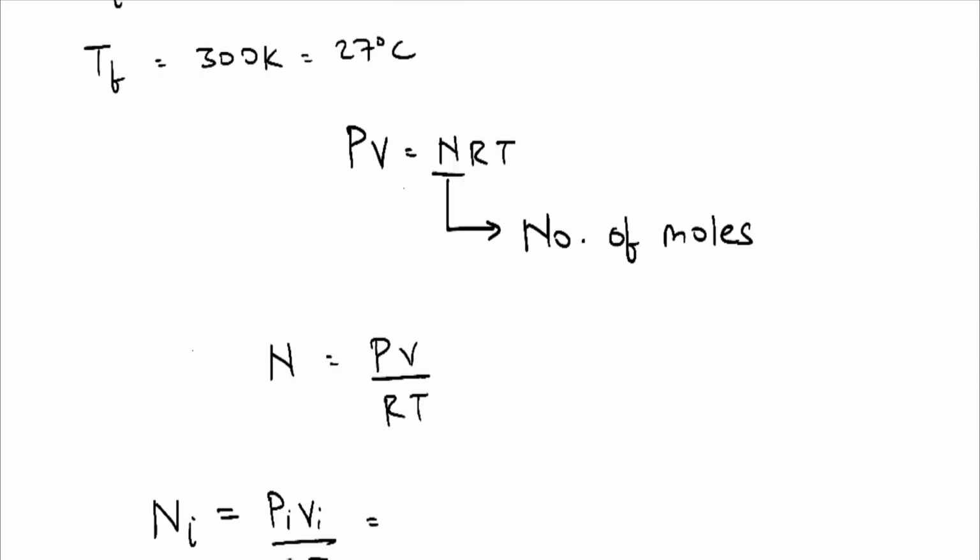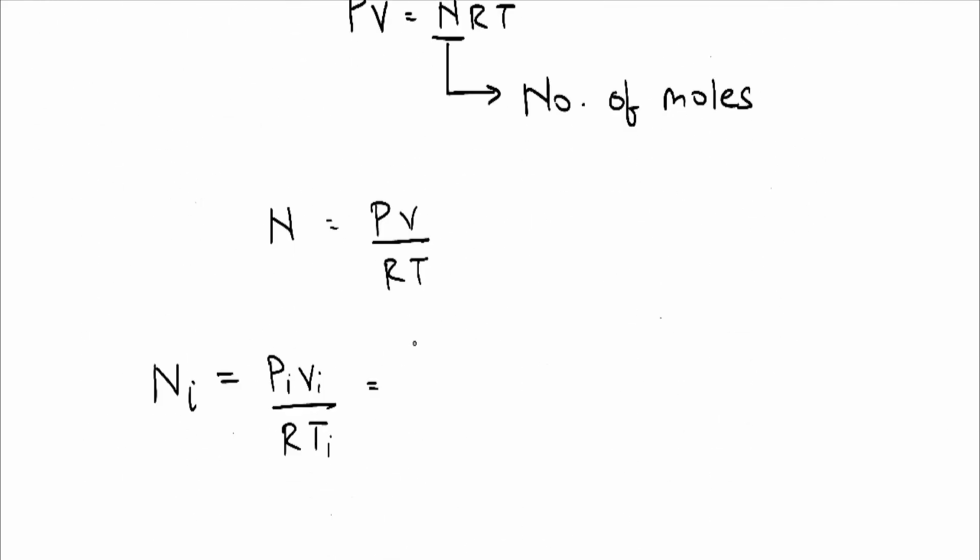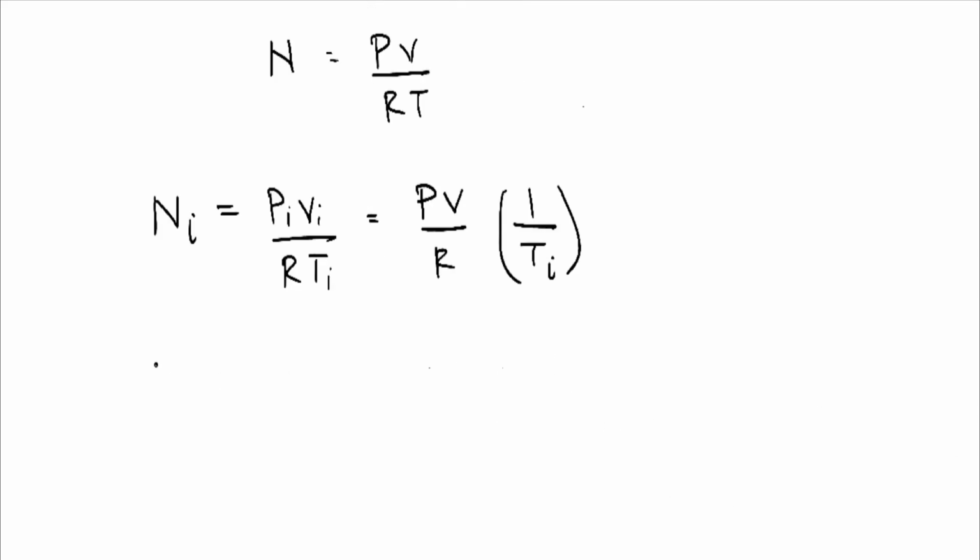PV and R are constant, therefore they can be denoted as PV upon R into 1 by Ti. Similarly, the number of moles of gas at 27 degrees Celsius inside the open room is PV by R into 1 by Tf.